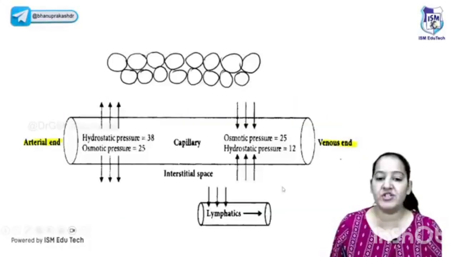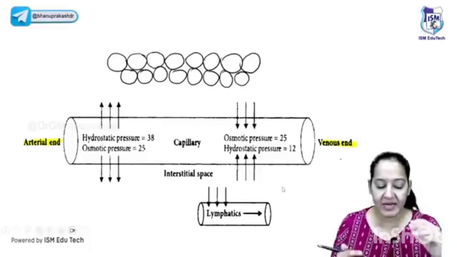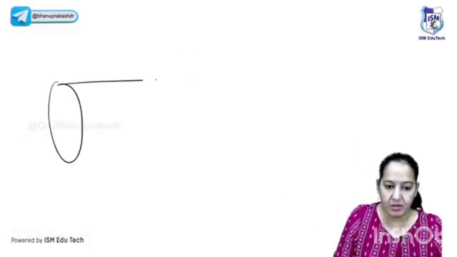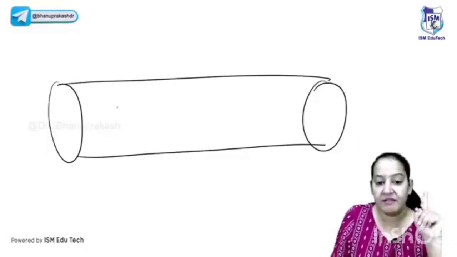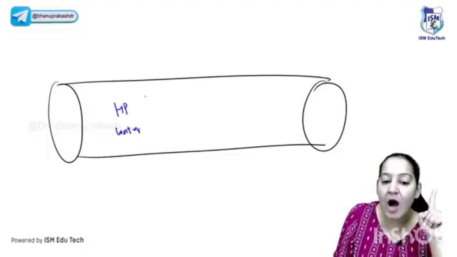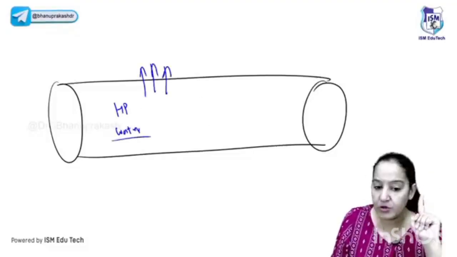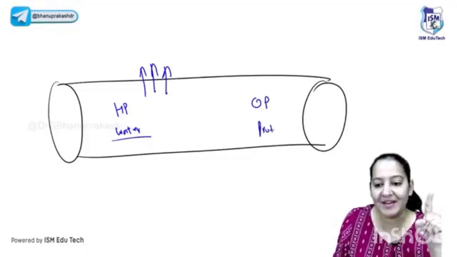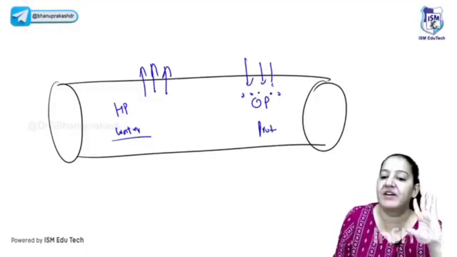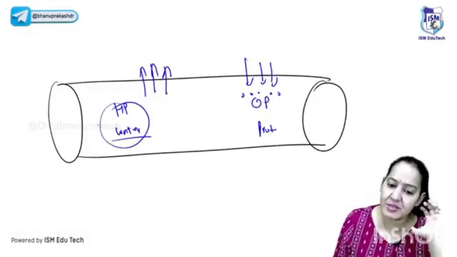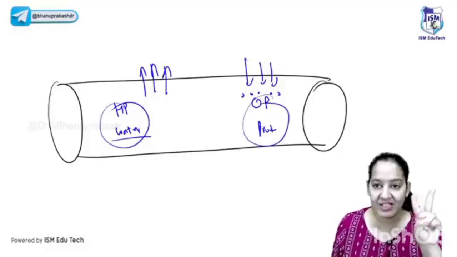We will talk about it. For this fluid exchange, you have to understand the pressure. How does the pressure act normally? There are two types of pressure. Let me draw a capillary. There are two types of pressures acting. The first is the hydrostatic pressure, the pressure due to water. It's outward. Look at the arrow. It is always outward. It is due to the water. The second is osmotic pressure. It is due to protein. You know the protein, the albumin present in the blood. It is always inward. Look at the arrow. To learn the basics, hydrostatic pressure is outward. Osmotic or oncotic pressure is inward. So learn these two things. Right.